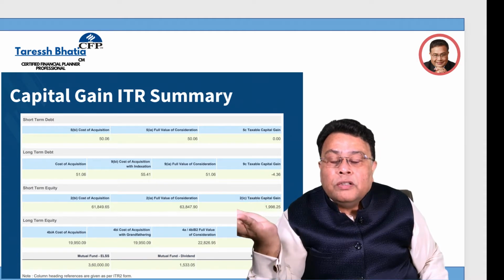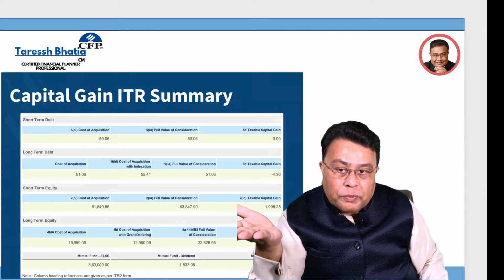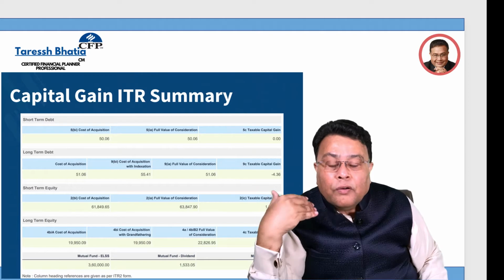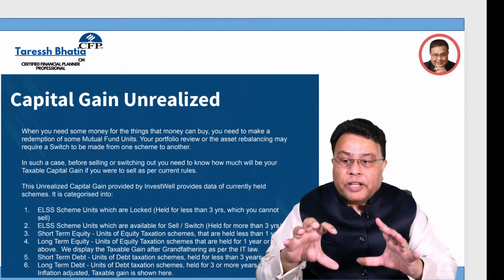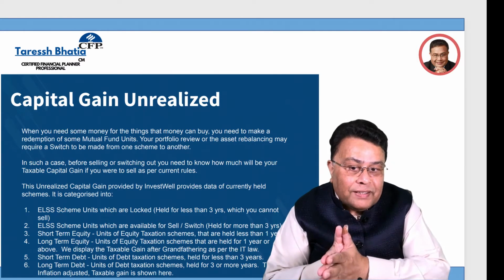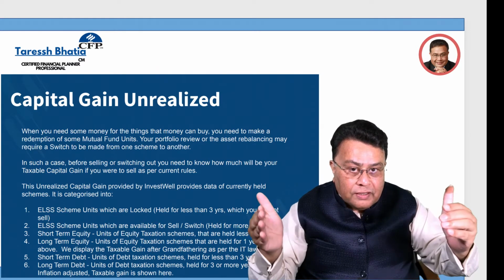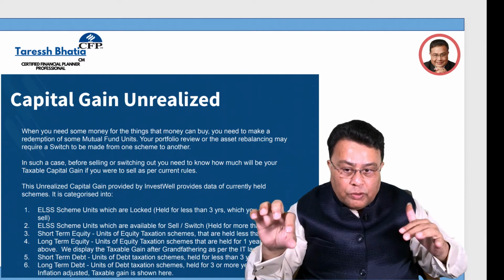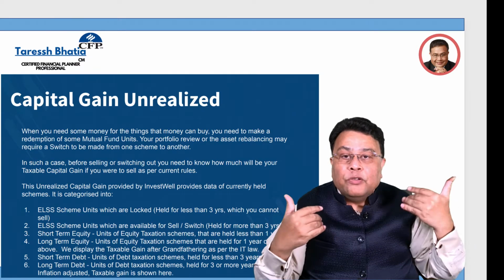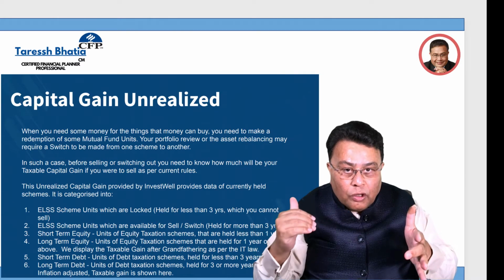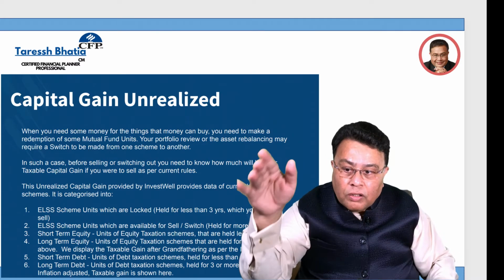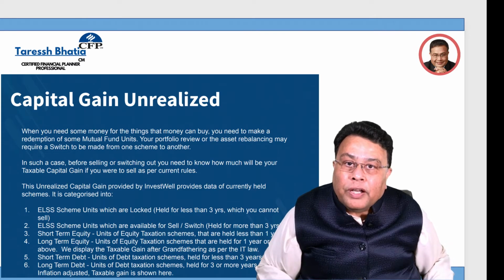And for giving to your CA, this report is what you can easily fetch yourself from your application online. And all these features, especially, sometimes you've invested into ELSS, so you want to know what is locked for 3 years. 3 years have already passed. So point number two, which are available for selling, which you are holding for more than 3 years. Short-term equity, long-term equity, capital gains, all of these 6 features we have put into the capital